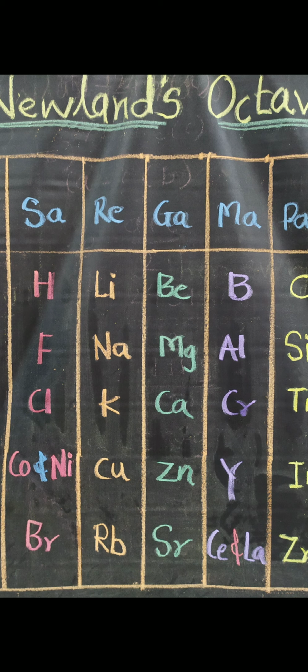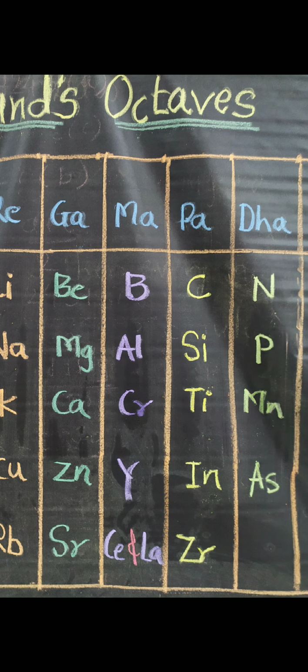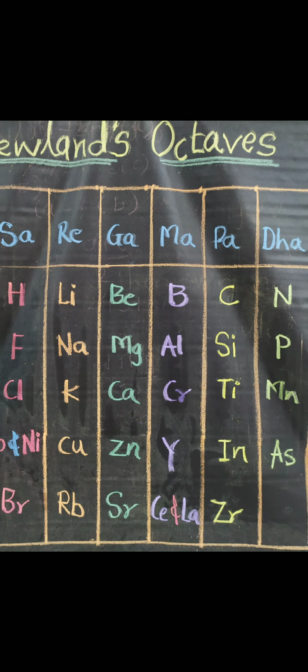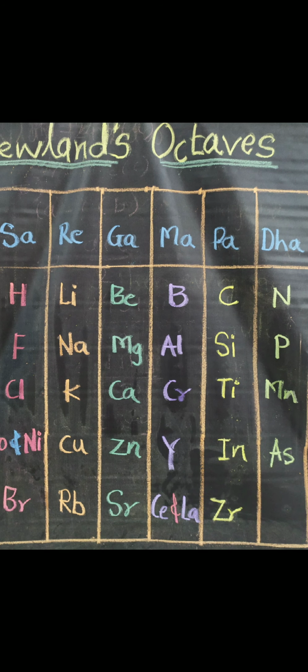Then the second example. In the second example, magnesium shows similarity with beryllium. Magnesium is the eighth element from beryllium. What is the similarity between beryllium and magnesium?